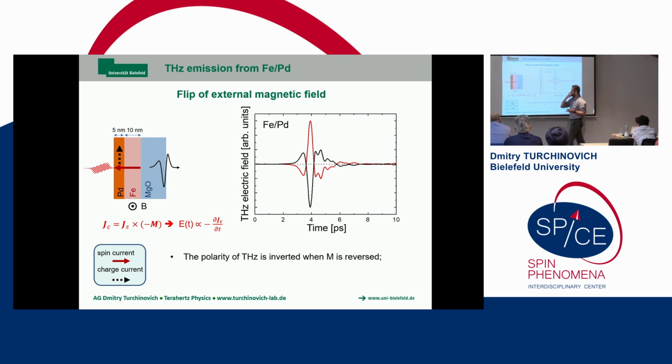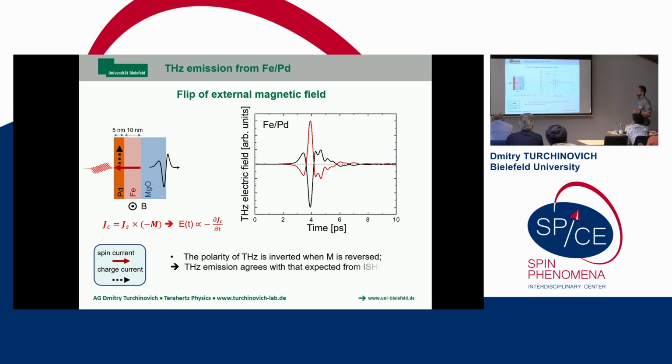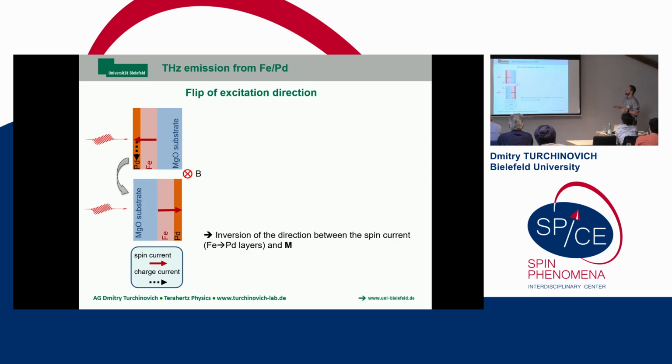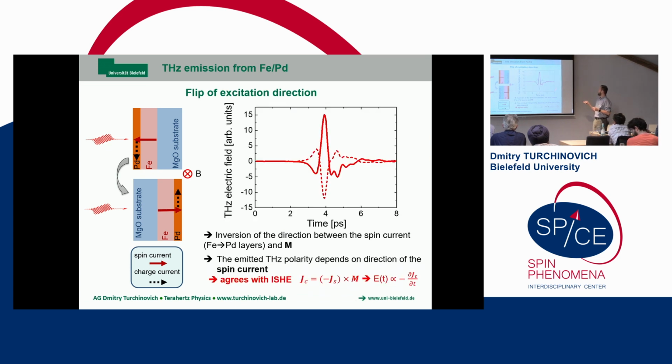But there's one more knob that we can tune. We can flip the sample and play with the direction of the spin current J_S here. So we now flip the sample without flipping the magnetic field. Now the spin polarized current will be pointing in the opposite direction, and we also see the flip of the sign. So the symmetry of this measurement fully supports that the terahertz emission comes predominantly from the inverse spin Hall effect. This we know from the symmetries on magnetic field, on magnetic ordering, and the direction of the spin current.